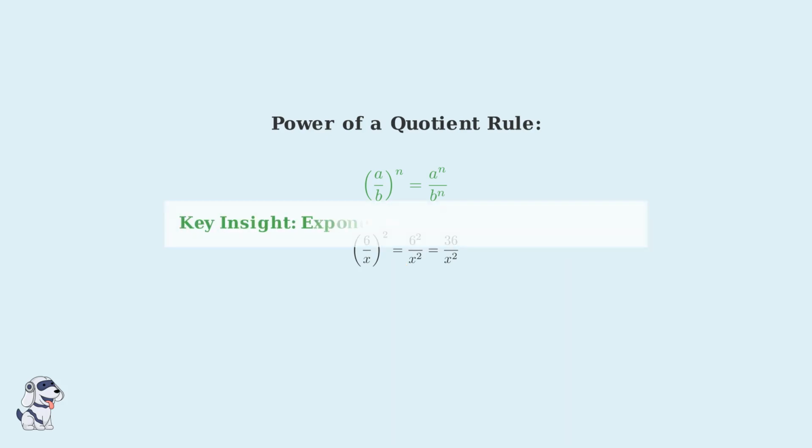The key insight is that exponents distribute over division, just like they do over multiplication. This makes complex algebraic expressions much easier to work with and simplify. Now we're ready for our most challenging example yet. This problem involves a complex expression with multiple variables and exponents, showing how the power of a quotient rule applies to more advanced algebraic expressions.